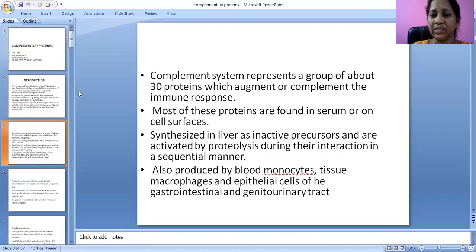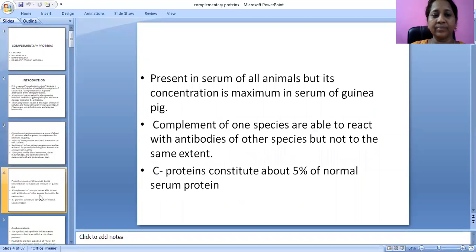Most of these proteins are found in serum or on cell surfaces, synthesized in the liver as inactive precursors, and are activated by proteolysis during the interaction in a sequential manner. They are also produced by blood monocytes, tissue macrophages, and epithelial cells of the gastrointestinal and genitourinary tract.